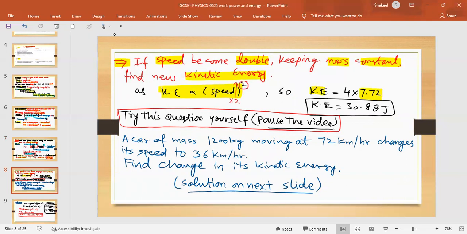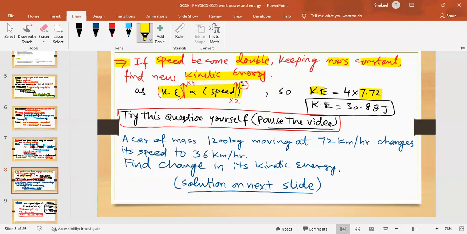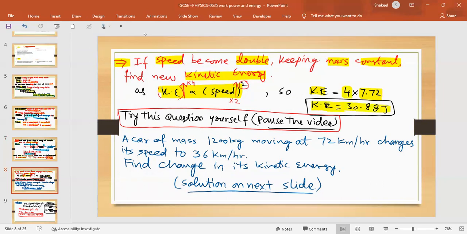So when you double it, 2 square is 4. So we'll say this kinetic energy will go up by 4. That's why we multiplied it by 4 and you got the new kinetic energy, which is 4 times the original, which is 30.88 joule.